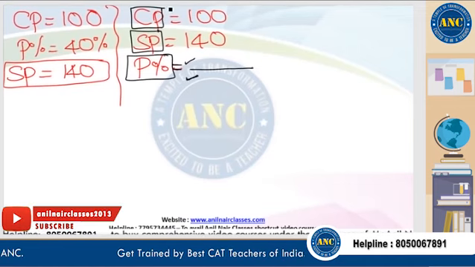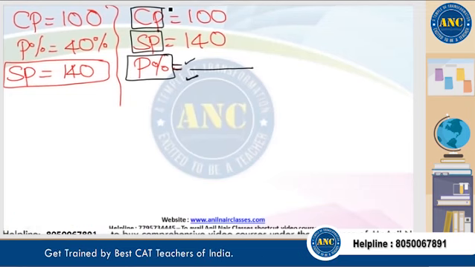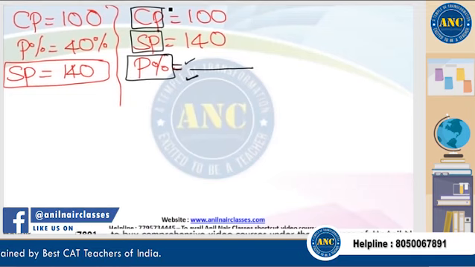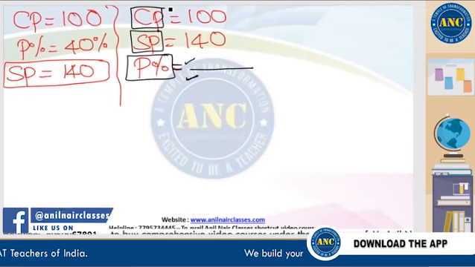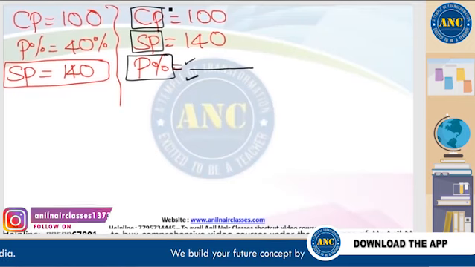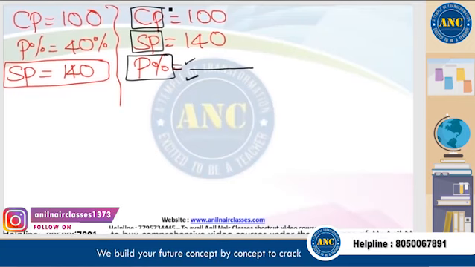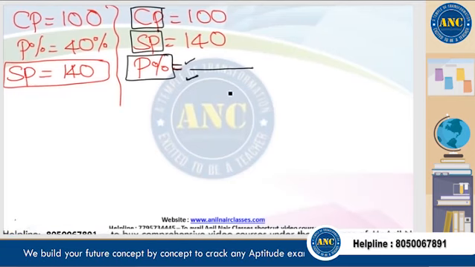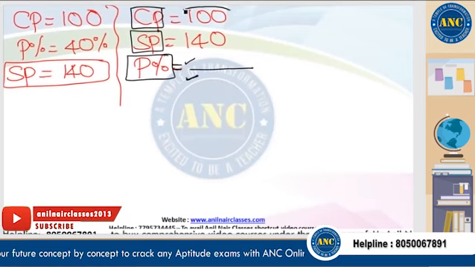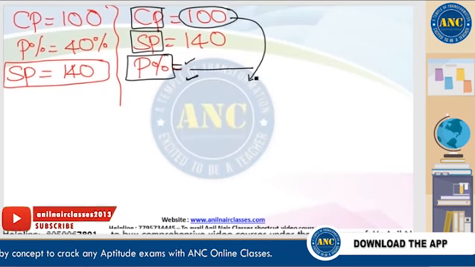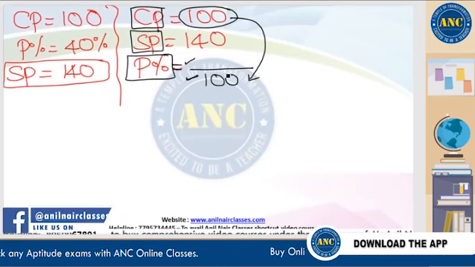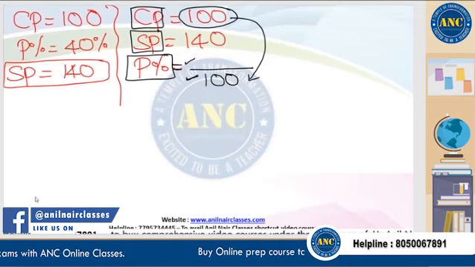That means there is a pen with me right now. If I want to sell that pen for you, first I should purchase the pen. That means in any transaction, the first thing that is going to happen is cost price. Cost price is nothing but the initial value. Write down the cost price value in the denominator. Write down the denominator as 100. Now, what should be the numerator?